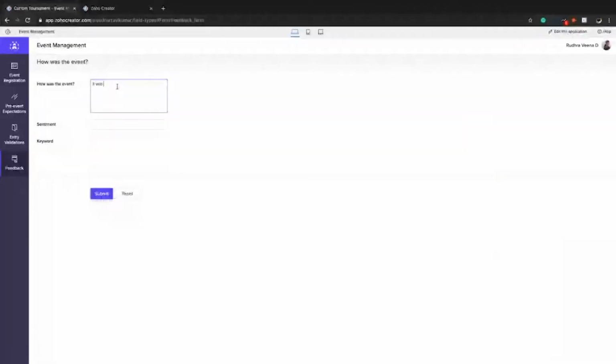Also, we can add a keyword extraction field here. Now it has detected that this is a positive statement, and this field has extracted the keywords from the feedback. So you can map the features to the sentiments and analyze which features have received positive feedback. You can use sentiment analysis to analyze social media posts, product reviews, and capture the sentiment behind what people are talking about. Now, let's do a quick recap of what we learned.